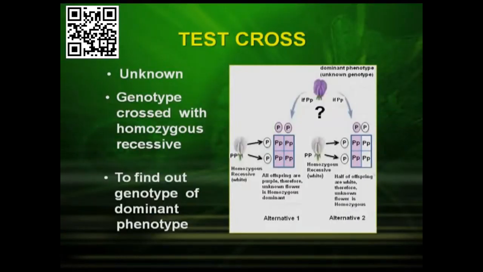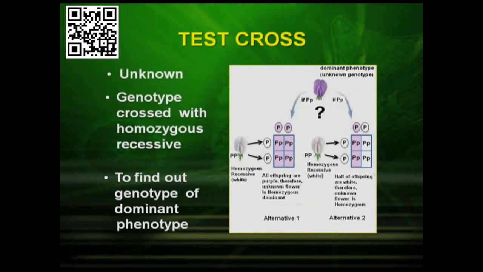Basically a test cross is used to determine the unknown genotype of a dominant phenotype. So it is crossed with a homozygous recessive. Here is an example. A white color flower which is recessive having small p and small p is crossed with a dominant phenotype, and that is purple color.